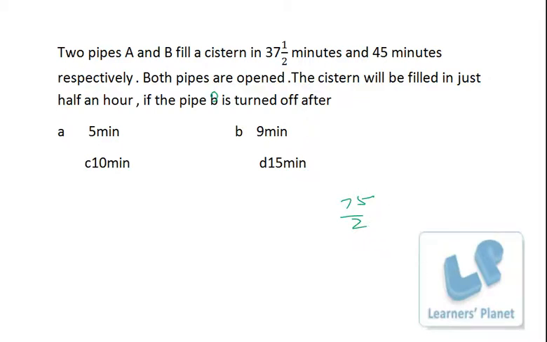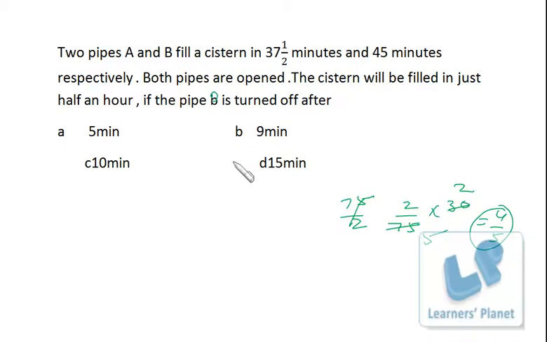Now that means in 1 minute it is filling 2 by 75 of the tank, and in 30 minutes 4 by 5 of the tank, right? That means for the entire duration of half an hour, if pipe A is working, it can fill up 4 by 5 of the tank. That means 1/5 of the part of the tank has to be filled up by pipe B.